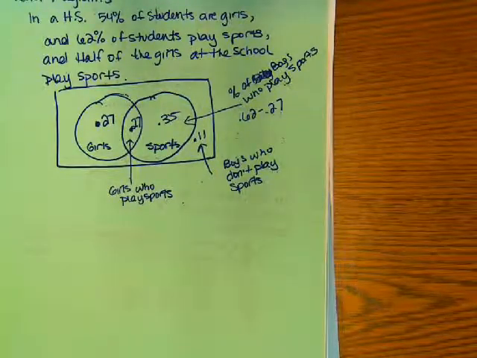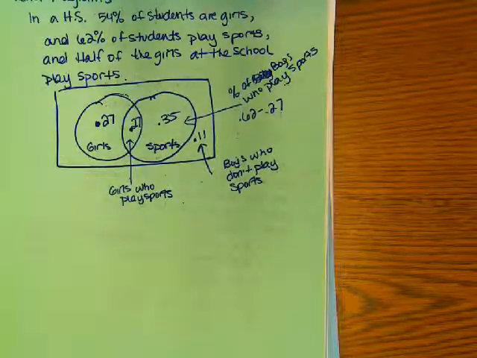Okay, so there's a little sampling of probability for you. I'm just doing a breakdown of the different categories. Based on that information, that's the percentage or the breakdown of girls and boys and who plays sports and not.